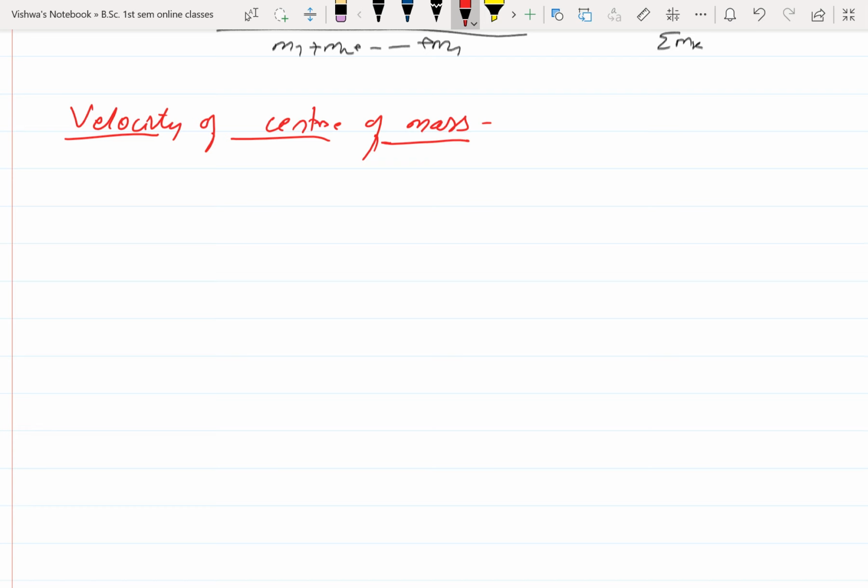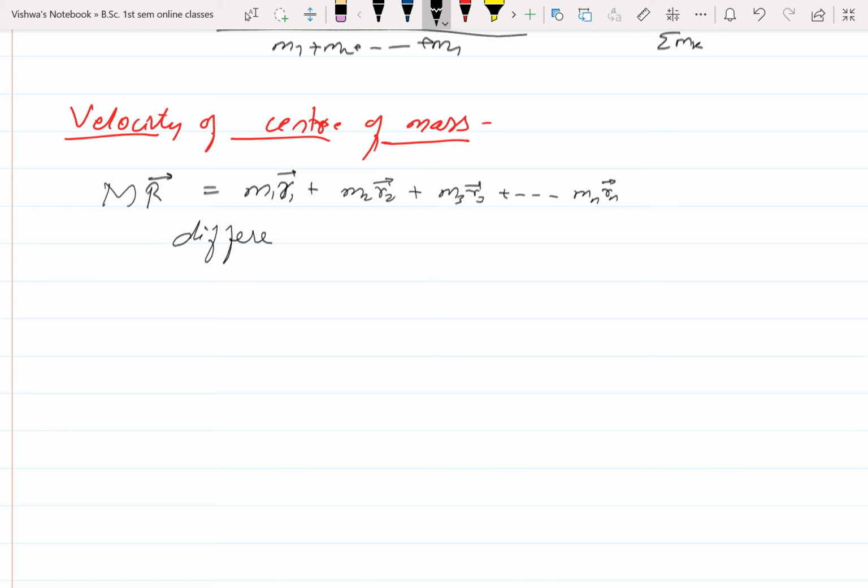For that we have to take the position vector of center of mass. I am going to consider the equation M r bar is equal to m1 r1 bar plus m2 r2 bar plus m3 r3 bar plus so on mn rn bar. If you differentiate the position vector with respect to time, then we will get the velocity. So I am differentiating the above equation with respect to time.